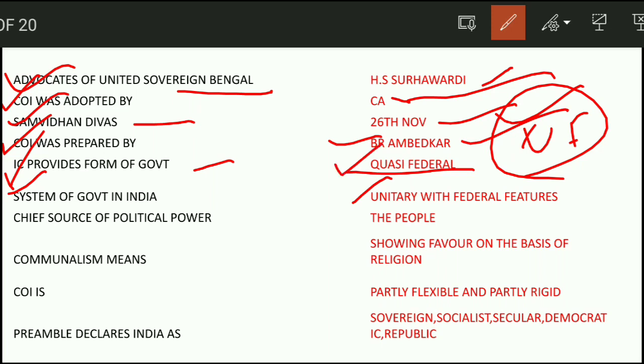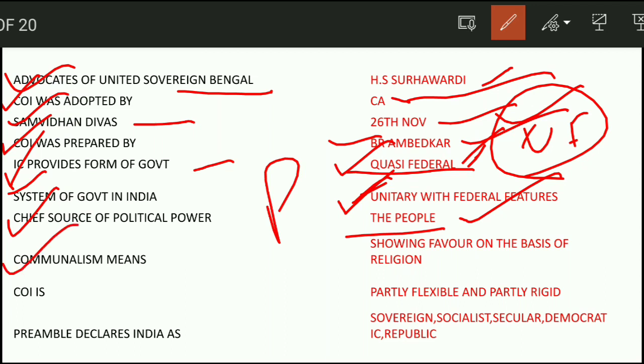It can be two types in the answer options. It can be quasi-federal, it can be unitary. So you have to give quasi-federal, and if there are quasi-federal, unitary, and federal features both, you have to give both. Next question, the chief source of political power is the people of India. It is given in the Preamble.